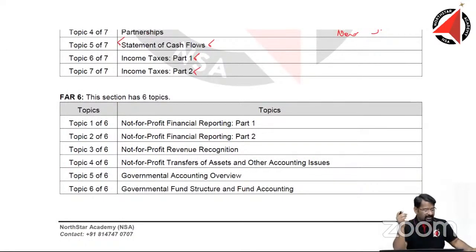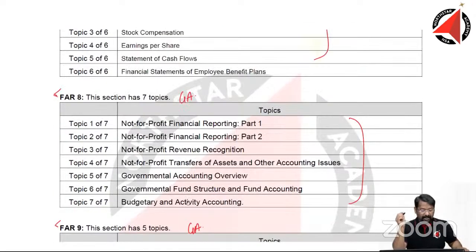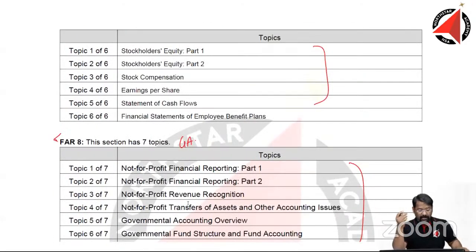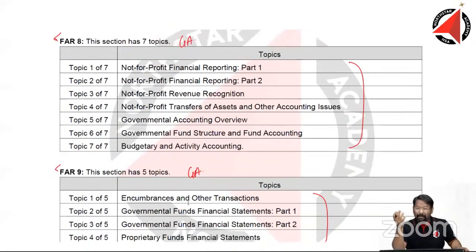The good news is the government accounting topic that you had in the old syllabus was a little complex for students, because most students in India and elsewhere outside the US have never heard of it.